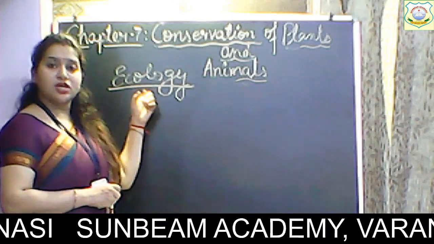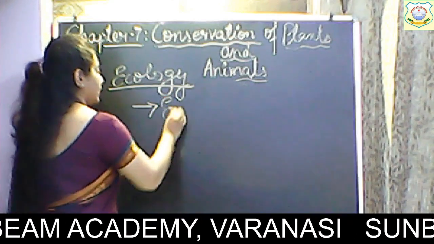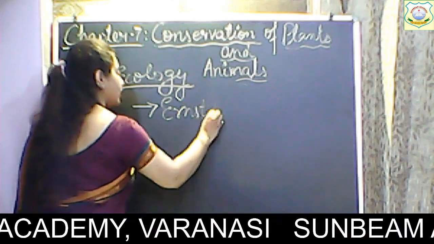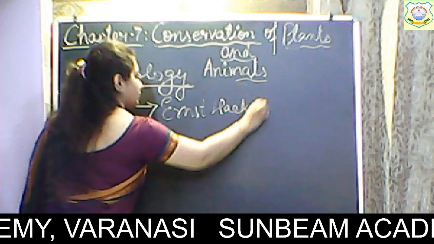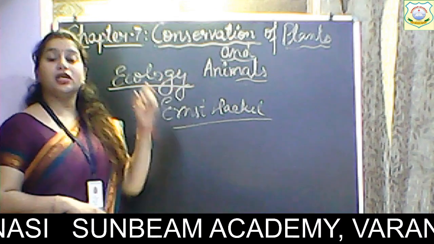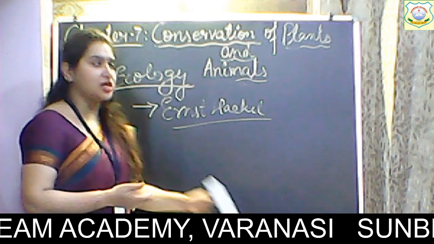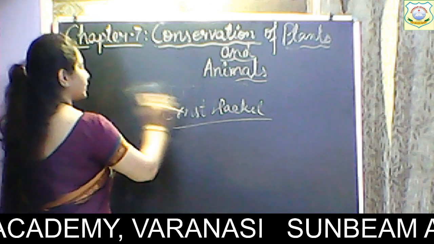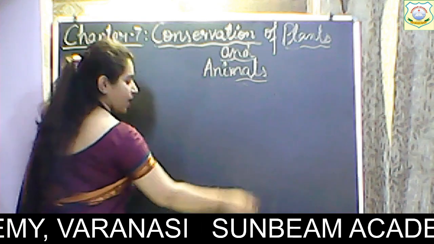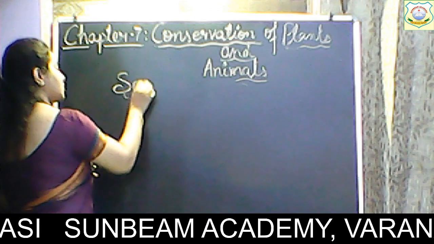Who gave this term ecology? Ernest Haeckel. Alright? Ernest Haeckel gave the term ecology. Clear? So this we have already studied in the previous class. Okay? Now coming on to the next term, that is species.